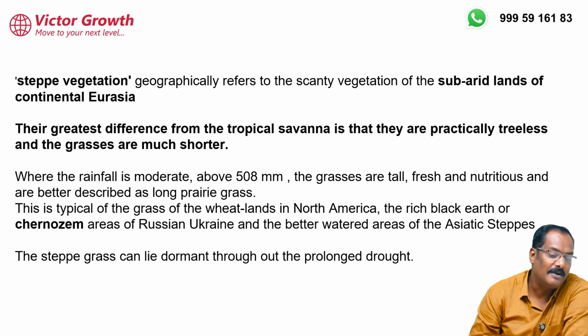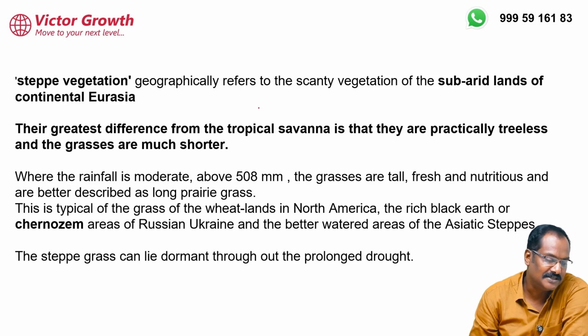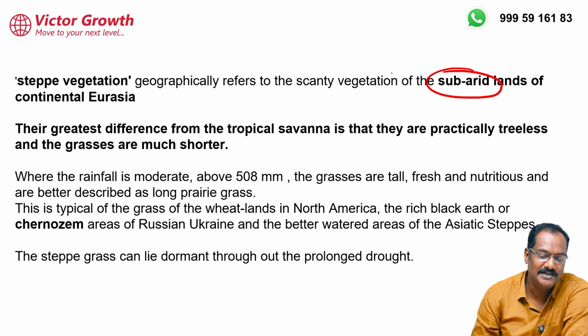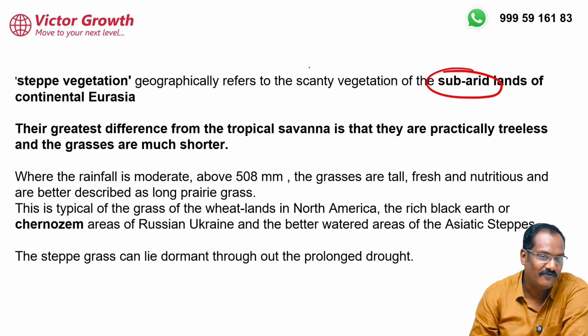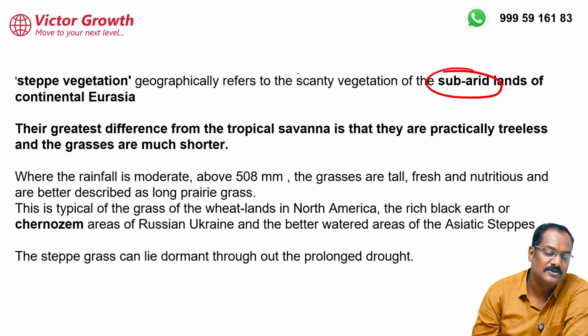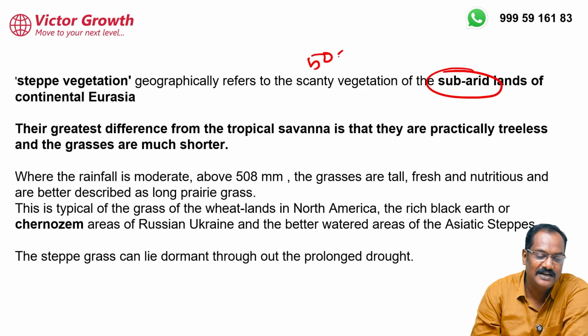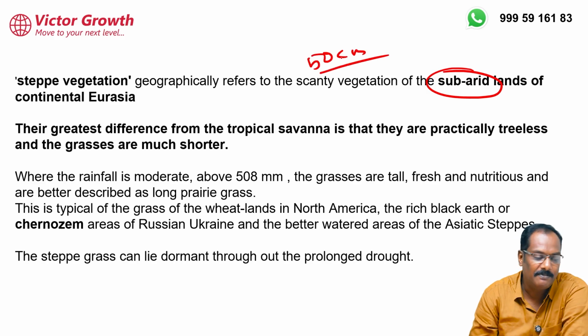Okay, now coming to the vegetation of this temperate grassland, it is sub-arid land. That is, you have to understand, it is not a tropical evergreen forest, not a lush forest. In fact, there are no trees at all. So definitely, rainfall being 50 centimeters only, it is sub-arid.